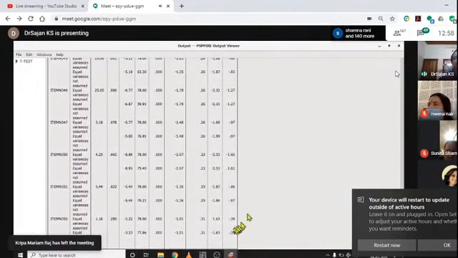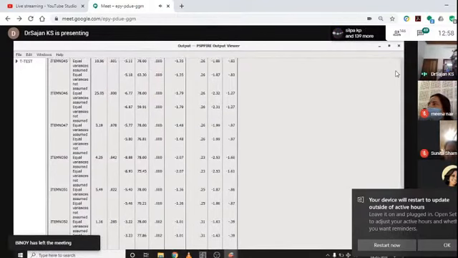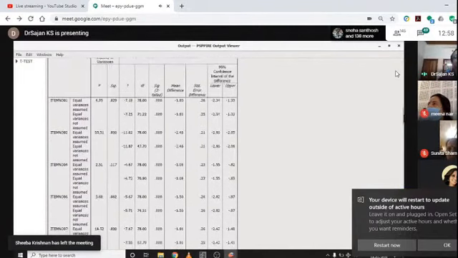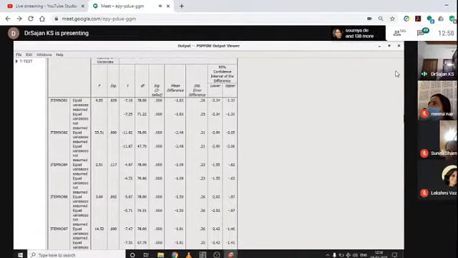Otherwise, all show significant difference. See, none of the p-values is greater than 0.05. If any item shows a value greater than 0.05, we can reject that item. Okay, we can remove that item from the tool. That is the method of Edward for item analysis.